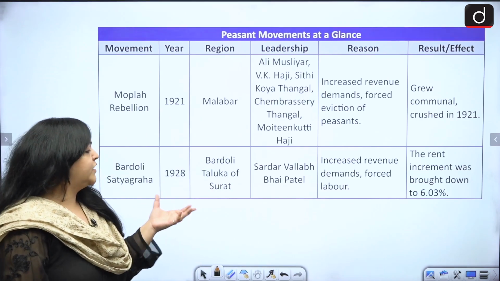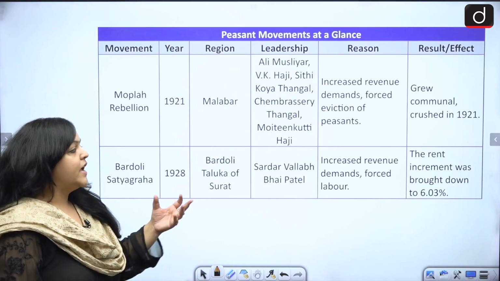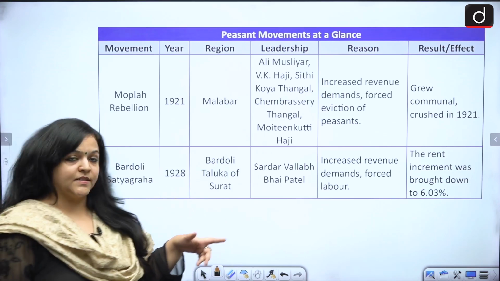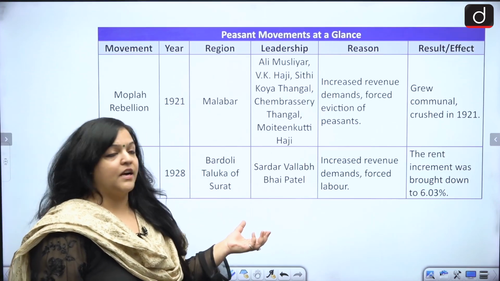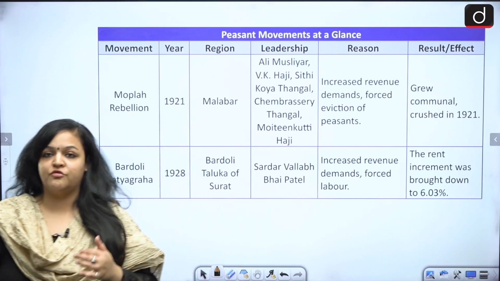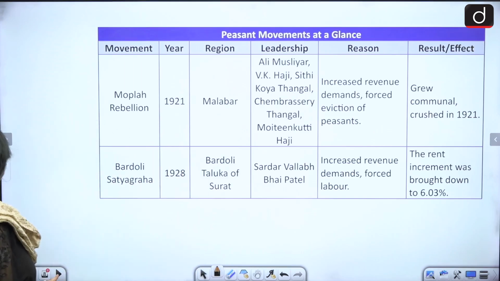Then we have the Bardoli Satyagraha 1928. This happened in Bardoli Taluka of Surat. Who was the leader? Sardar Vallabhbhai Patel. Increased revenue demands and forced labor were the reasons, fine. And what was the end result? The rent increment was brought down to 6.03%. Not much, but at least something was achieved.